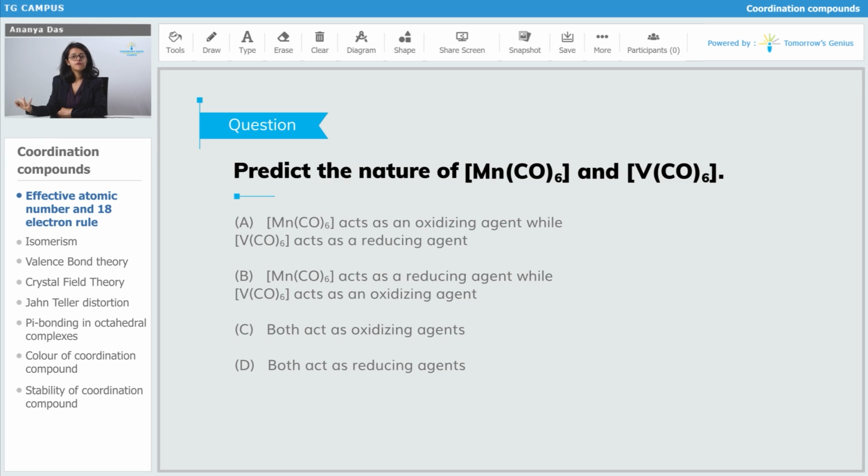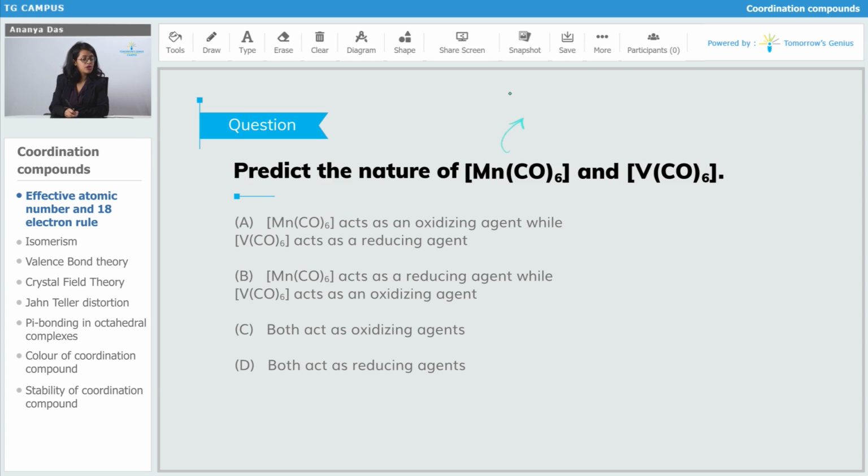I personally prefer the 18 electron rule over the effective atomic number rule because it is easier to know which group your central atom belongs to, even if it's something like tungsten or iridium. It's not always easy to remember the atomic number, but it is always easy to remember the group they belong to. So I'll be using the 18 electron rule here. You can do the effective atomic number rule, it's totally up to you. Okay, so predict the nature. First, we'll predict the nature of this.